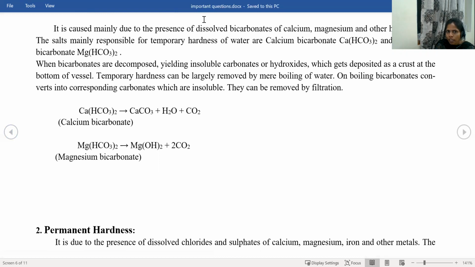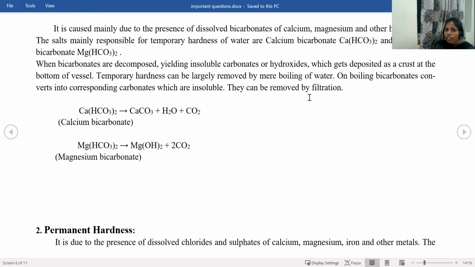It is caused by the bicarbonates of calcium and magnesium, and temporary hardness can be largely removed by the boiling of water. On boiling, bicarbonate converts into corresponding carbonates which are insoluble, so they can be removed by filtration. So what is temporary hardness? The hardness which can be removed by the boiling method.